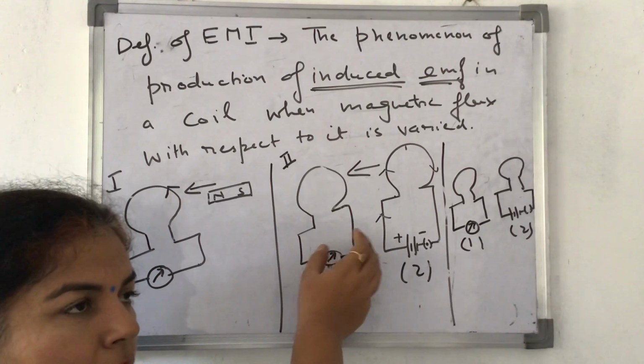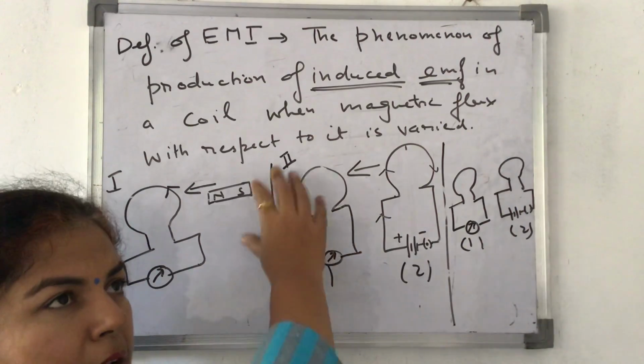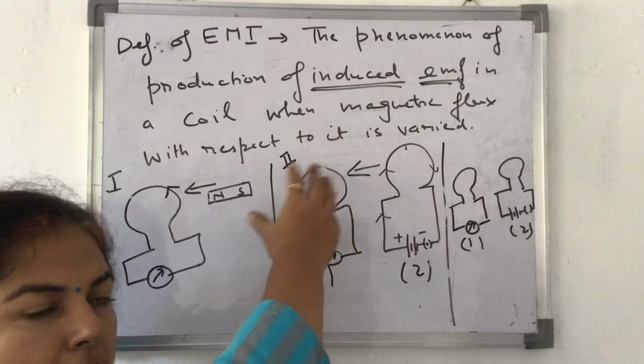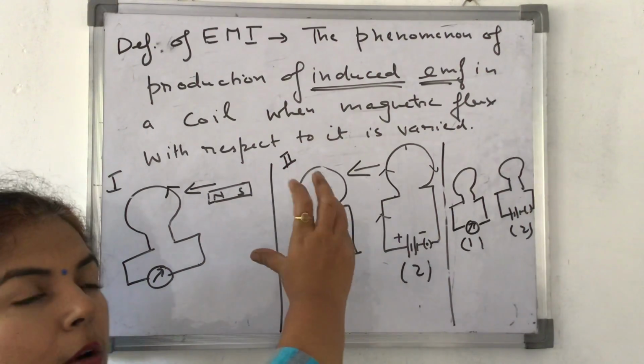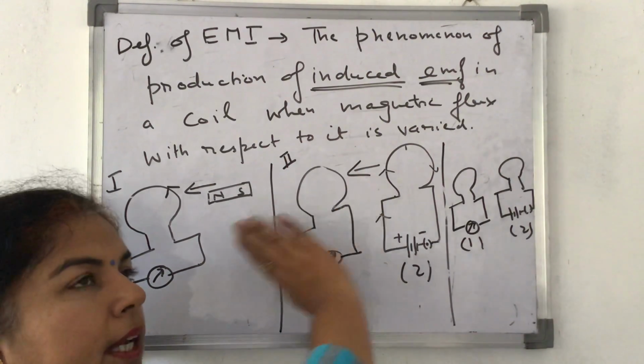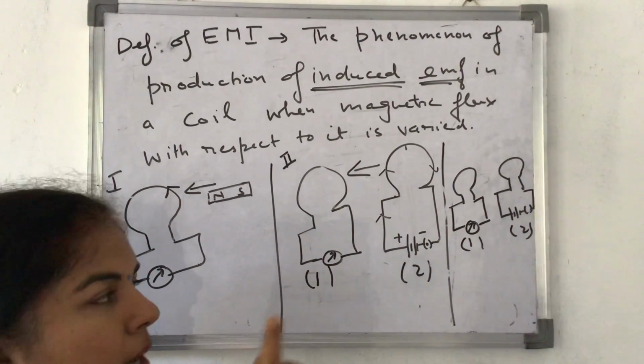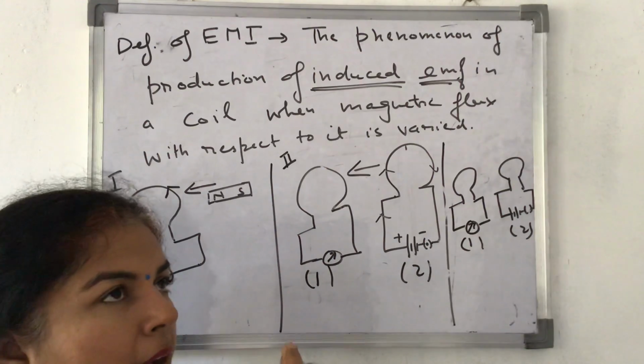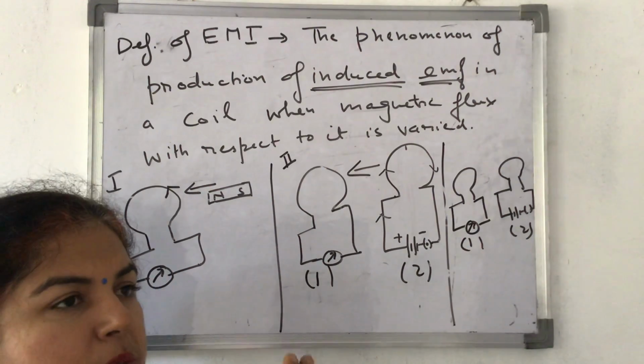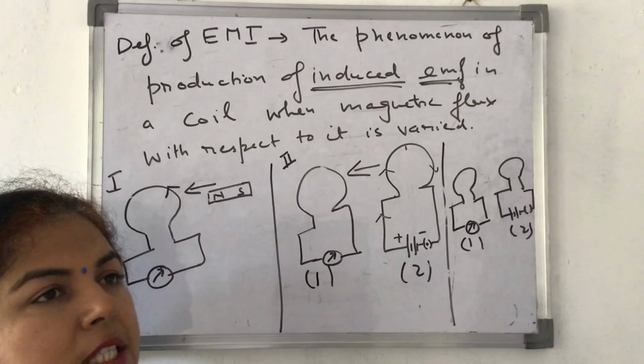If I take it towards it, I am increasing the magnetic field in this area, which amounts to what? Magnetic flux. In case I take it away, I am reducing the magnetic field. In every stage, I am changing the magnetic flux. In this case, what am I doing? I am not changing the area, I am just increasing and decreasing the intensity of the magnetic field.